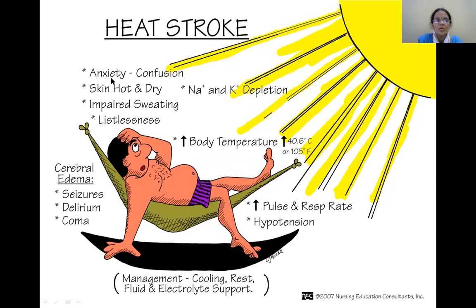Accordingly, you can see anxiety leading to confusion, skin hot and dry, lots of vasodilation leading to sweating and sodium and potassium depletion, and sweating is also impaired at this stage. You can see listlessness, and because of cerebral edema, seizures, delirium, and coma.